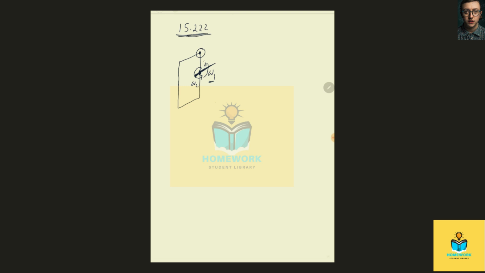So the one about the axis is omega 1, which equals 9 radians per second, and omega 2 equals 12 radians per second.